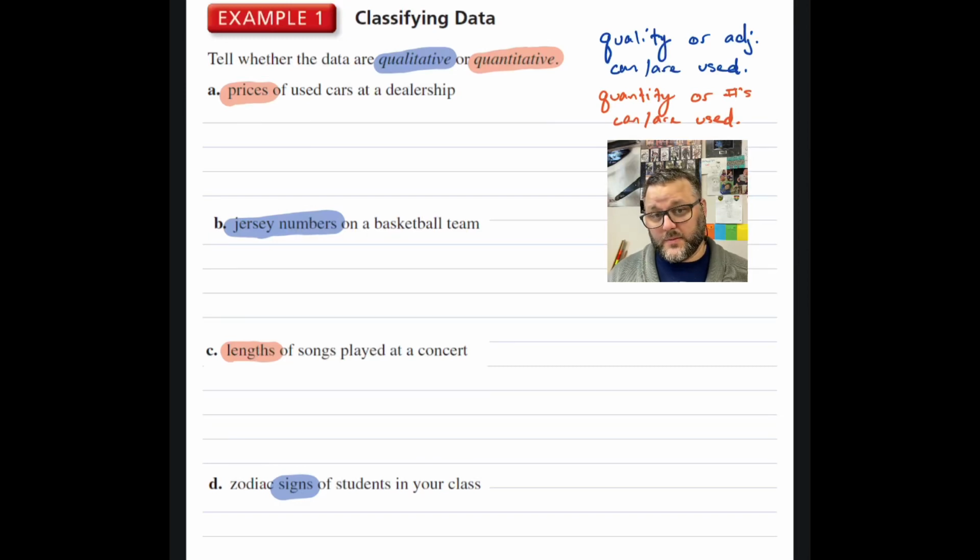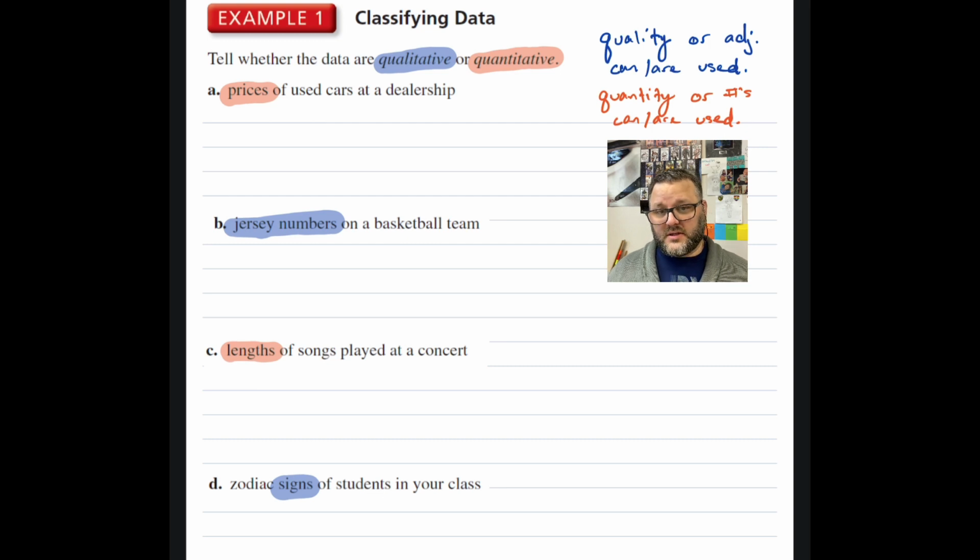All right, ladies and gentlemen, we're coming to the end of chapter 8. We're in 8.4, and this time we're going to be classifying data. It's either qualitative or quantitative. The biggest difference is this: are you describing something or are you counting something?